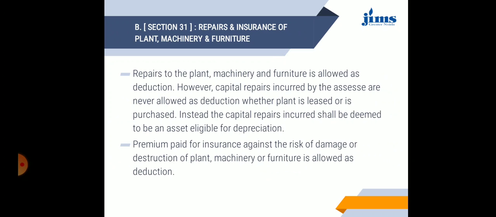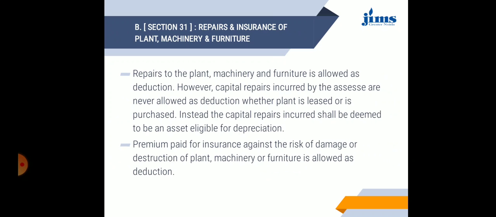Then repairs and insurance of plant, machinery and furniture under section 31. Repairs to the plant, machinery and furniture are allowed as deduction. However, the capital repairs incurred by the assessee are never allowed as deduction, whether the plant is leased or purchased. Instead, the capital repairs incurred shall be deemed to be an asset eligible for depreciation.